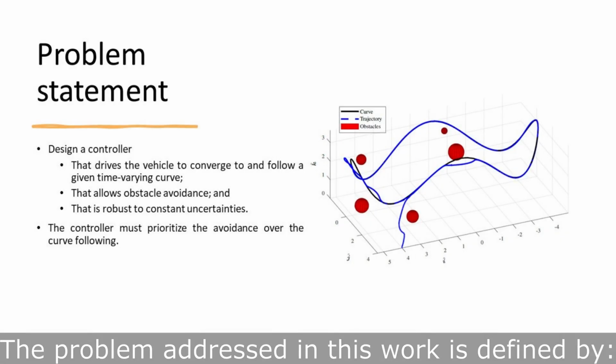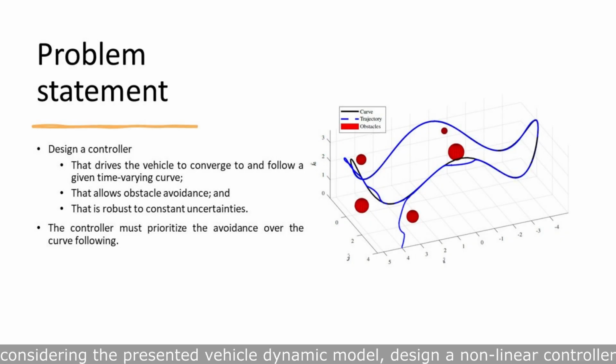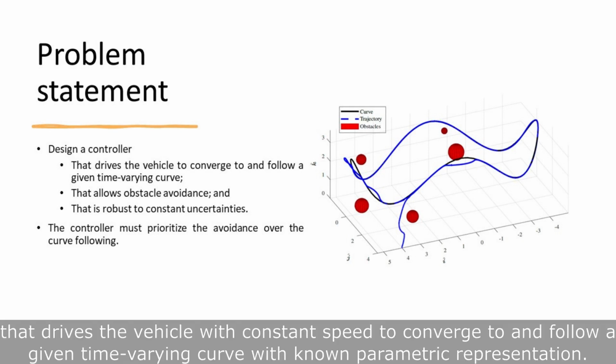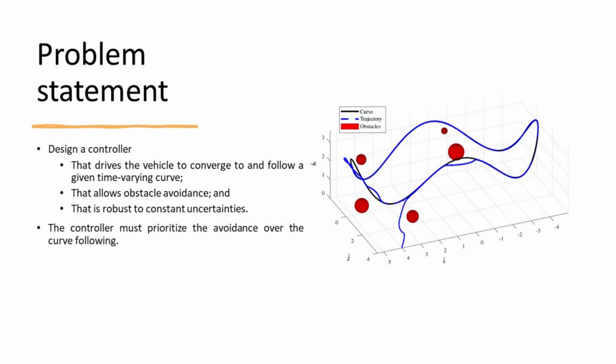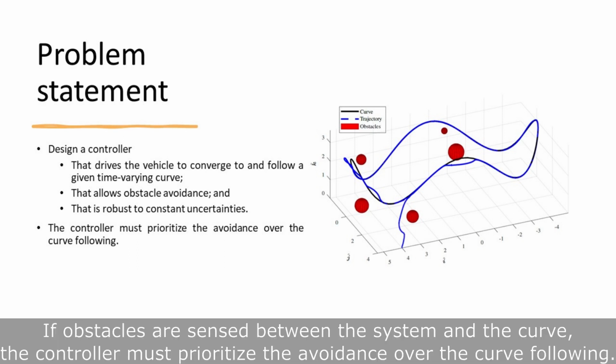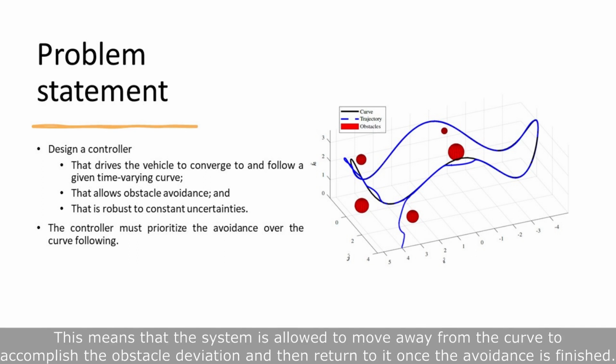The problem addressed in this work is defined by considering the presented vehicle dynamic model, design a nonlinear controller that drives the vehicle with constant speed to converge to and follow a given time-varying curve with known parametric representation. The designed controller must allow obstacle avoidance and be robust to constant uncertainties. If obstacles are sensed between the system and the curve, the controller must prioritize the avoidance over the curve following. This means that the system is allowed to move away from the curve to accomplish the obstacle deviation and then return to it once the avoidance is finished.